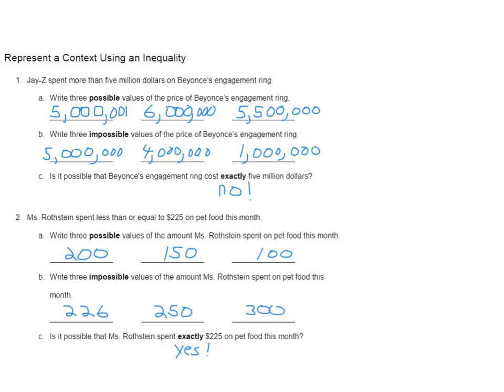So question C says, is it possible that the engagement ring cost exactly 5 million? No, because he said he spent more than 5 million.